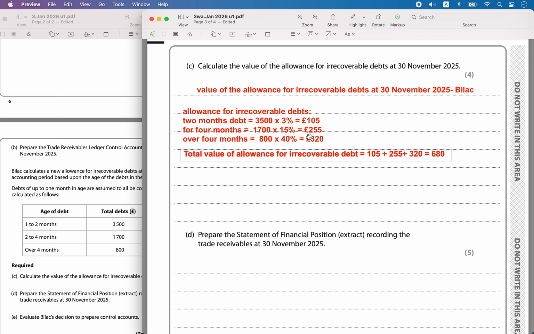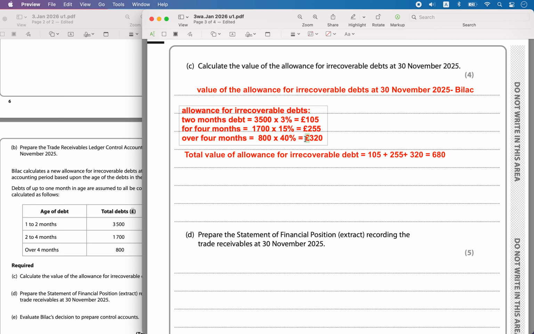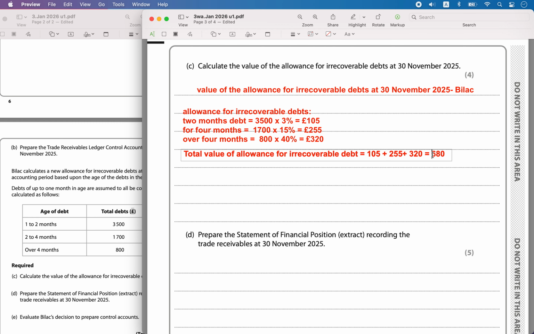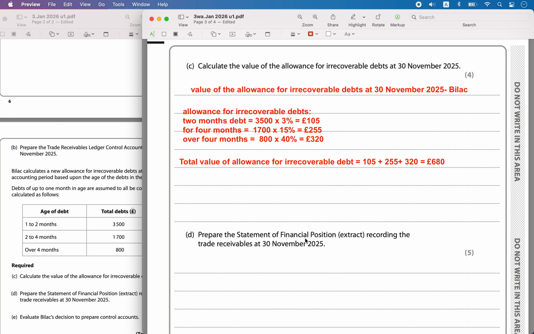That is going to be equal to 680 pounds. This is the amount he will maintain for the allowance for irrecoverable debt.